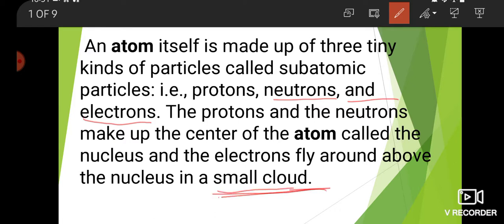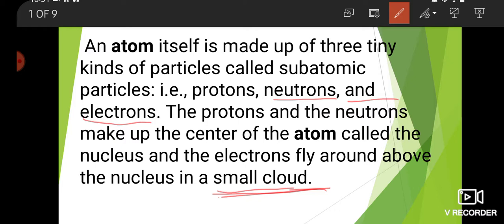Again I am repeating, the protons and the neutrons make up the center of the atom called the nucleus, and the electrons fly around above the nucleus in a small cloud.